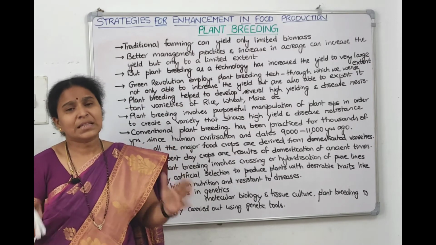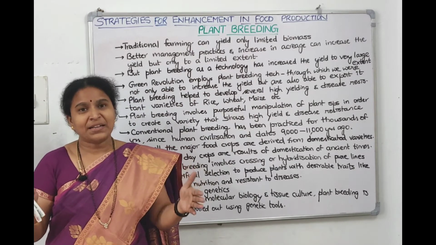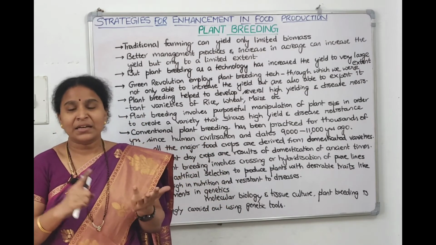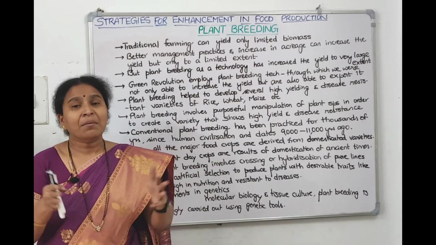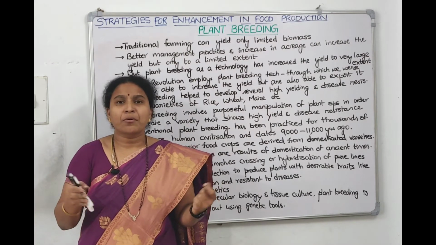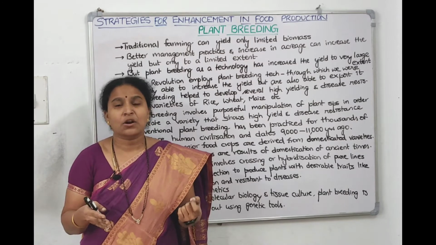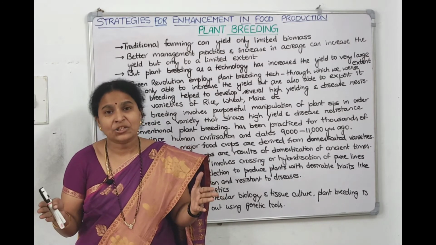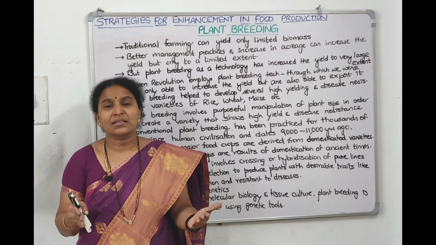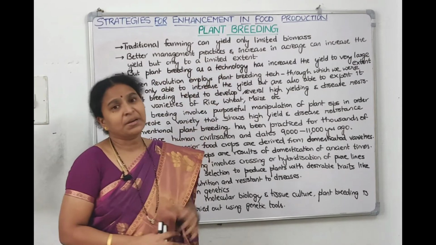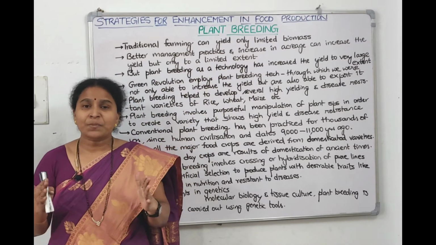If you want to increase that yield, then instead of cultivating in 1 acre, we'll cultivate in 10 acres. When you cultivate in 10 acres and when you better manage it, what do you mean by better management? Removing the weeds and all, providing some fertilizers and all. When we do better management practices and increase the acreage, from 1 acre to 10 acres, then the yield will increase, right? But again to a limited extent.